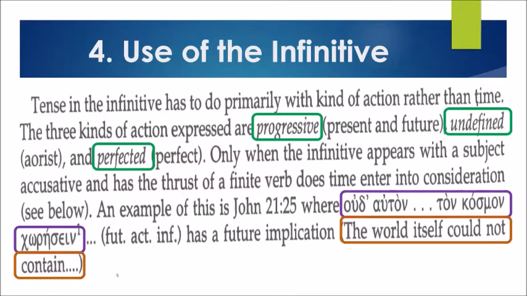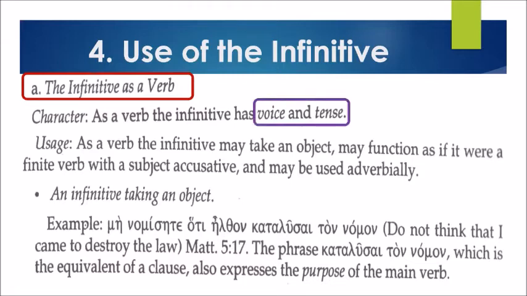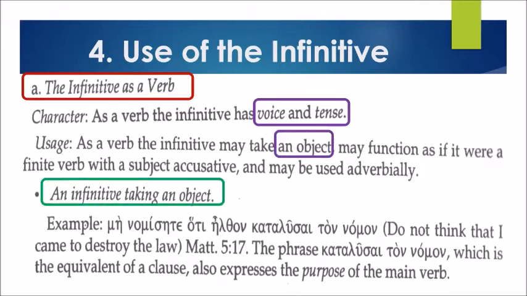Okay, so let's proceed to the infinitive as a verb. Its character as a verb: the infinitive has voice and tense. Usage as a verb: the infinitive may take an object, may function as if it were a finite verb with a subject accusative, and may be used adverbially. Second, under it, the infinitive taking an object.